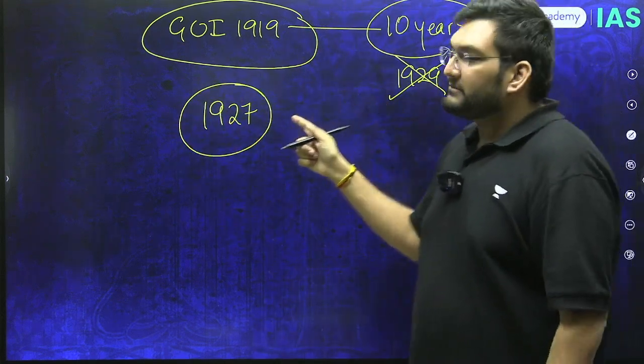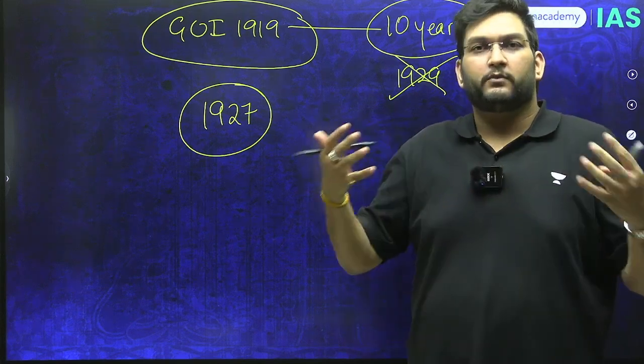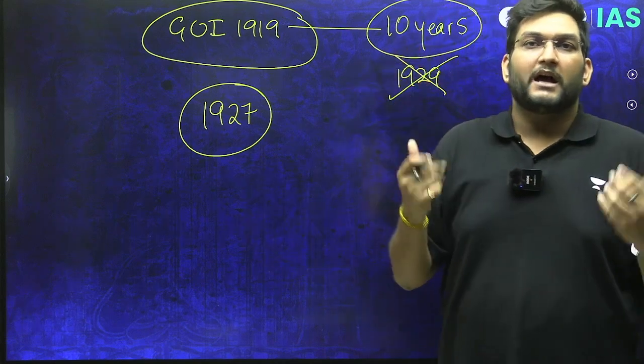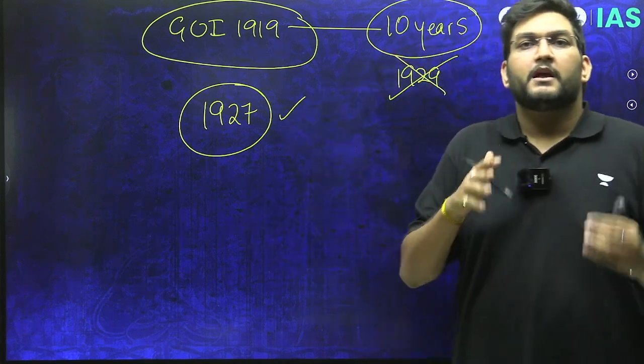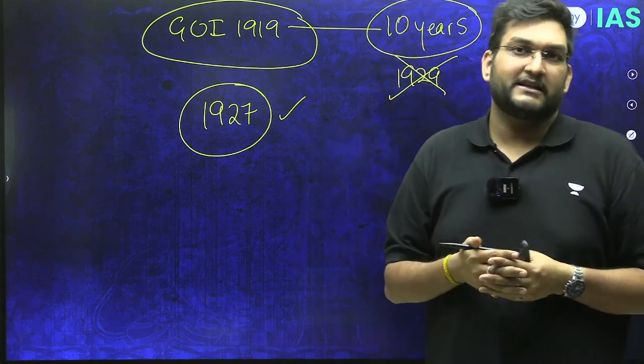Now, the Simon Commission had only British MPs, no Indian member. Therefore, it was in a way a shot in the arm to nationalism. There was a wave of nationalism against the Simon Commission in 1927, because they said, how can you check the working of a constitution without asking Indians itself?